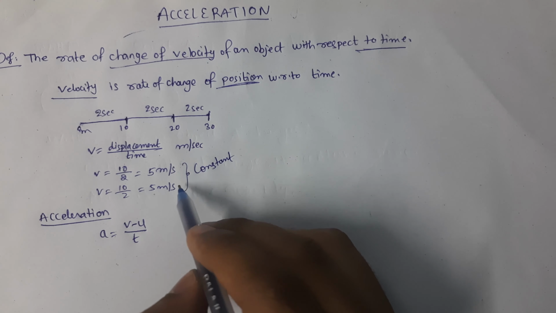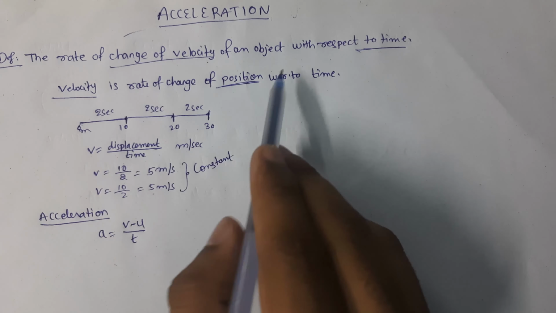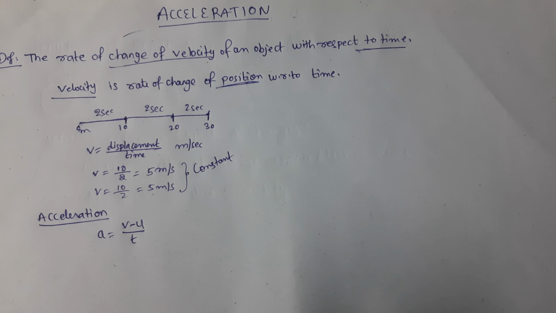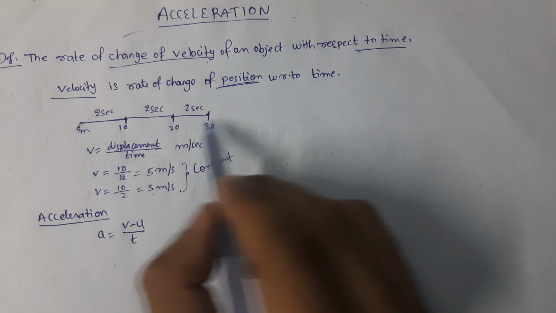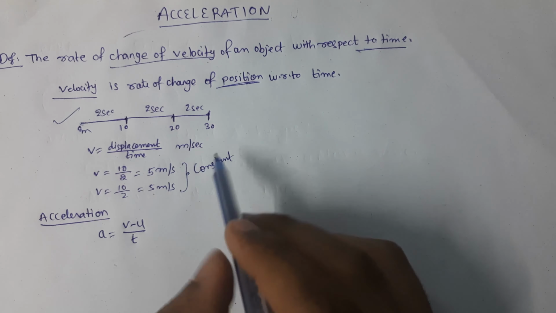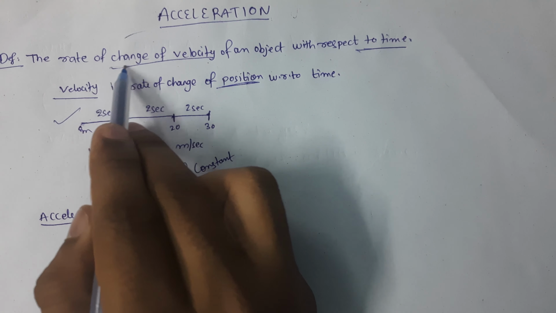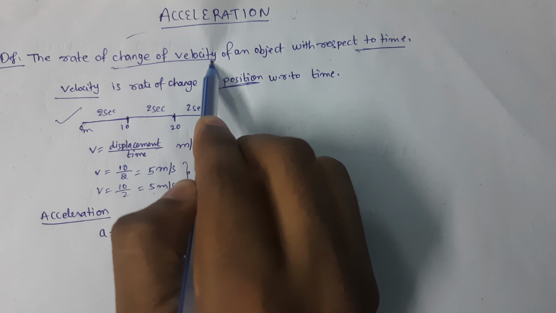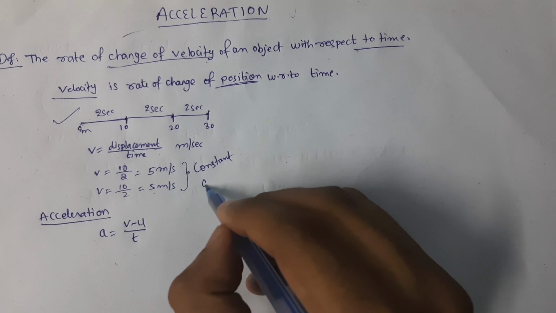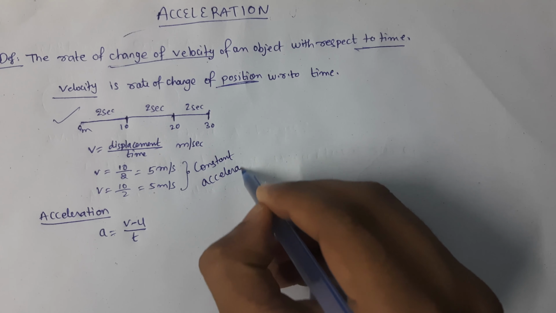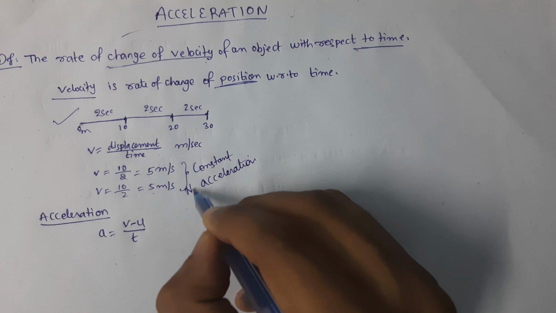This is how we can calculate velocity. Now if I ask you whether there is acceleration in this case, acceleration is the rate of change of velocity, and there is no change in velocity here. So here there is no acceleration.